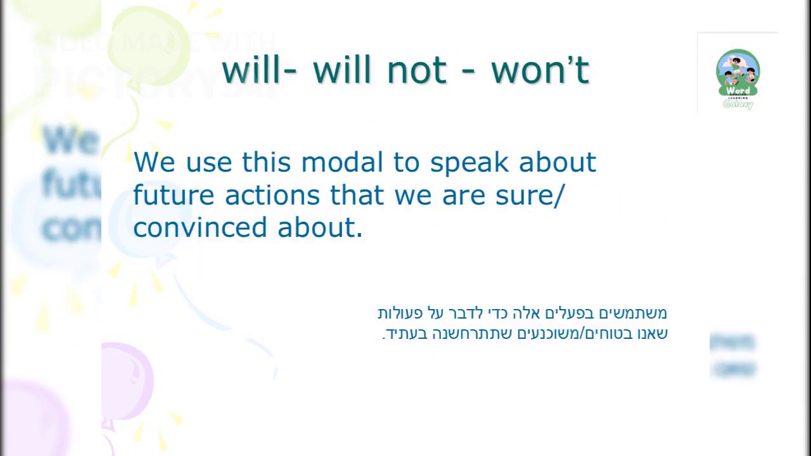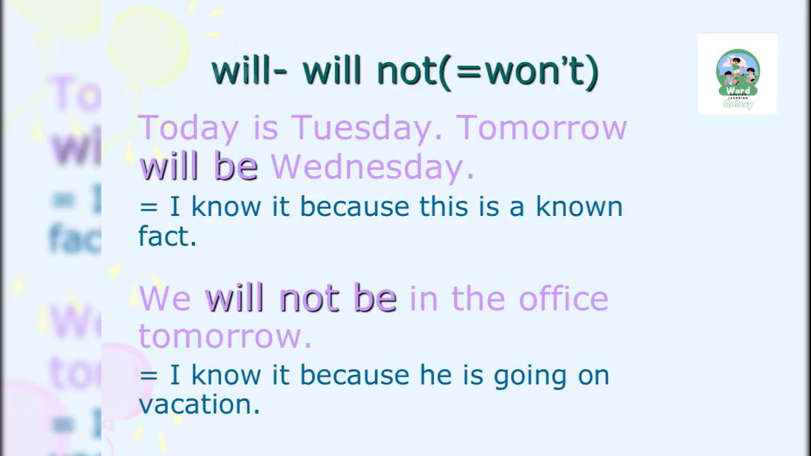The modal will is used to talk about future actions that we are sure or convinced about, such as tomorrow will be Wednesday. Will and won't are used to express certainty about future events, like tomorrow will be Wednesday, or we will not be in the office tomorrow.